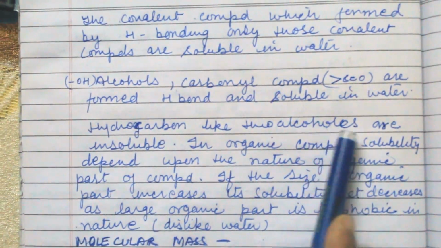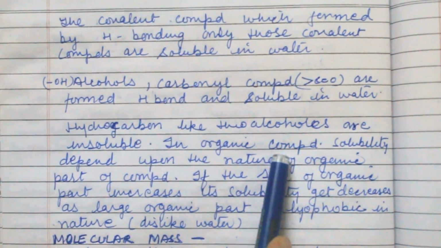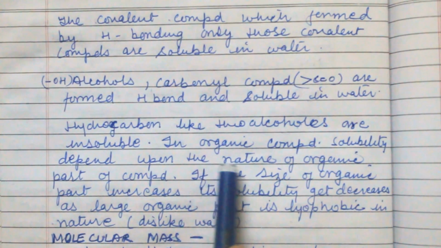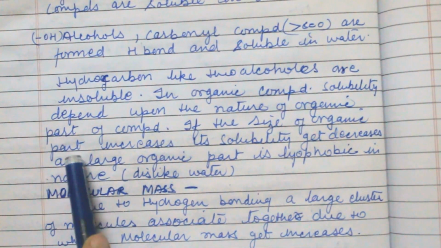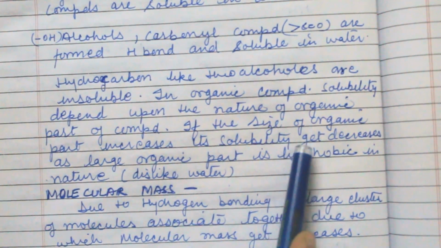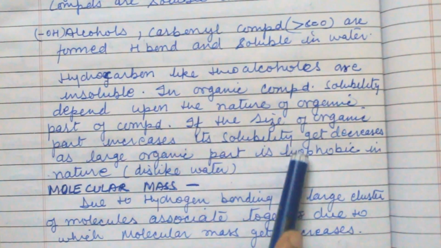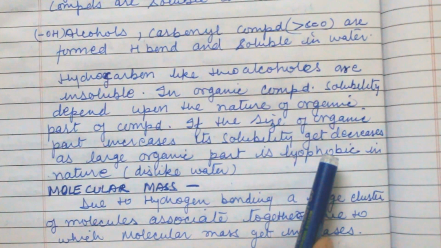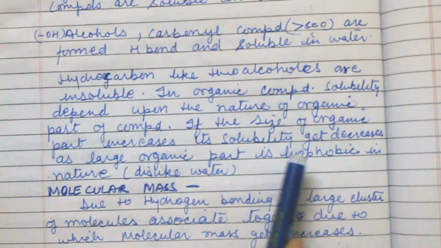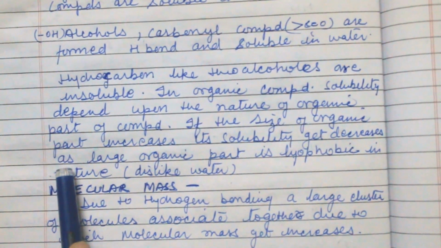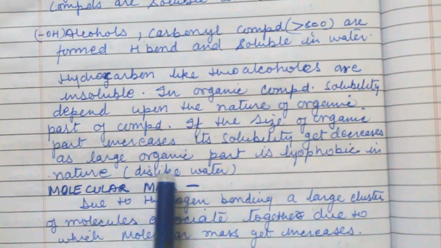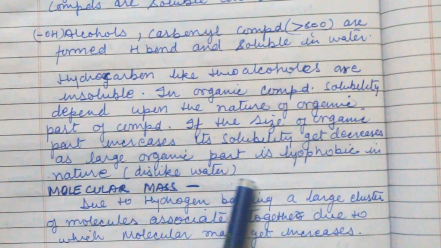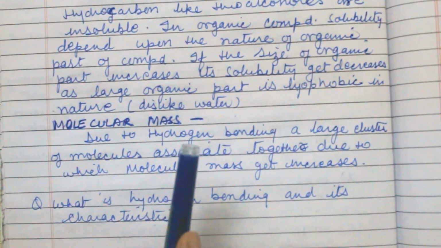Hydrocarbons like thioalcohols are insoluble. In organic compounds, solubility depends upon the nature of the organic part of a compound. If the size of the organic part increases, its solubility decreases, because it is not polar in nature. A large organic part is lyophobic in nature, that is, it dislikes water. It does not dissolve in water, it dislikes water.